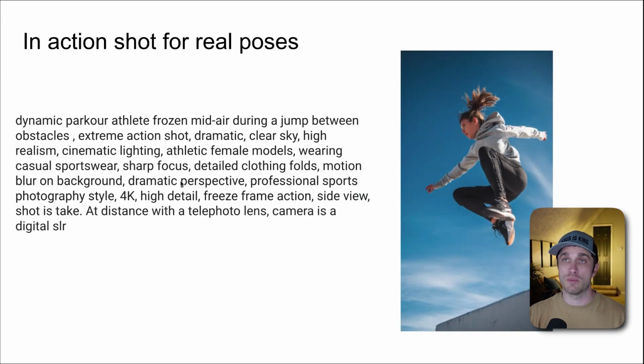This one, dynamic parkour athlete, frozen midair, describing the frozen frame. What do I see in that frozen frame? She's frozen midair, jumping between obstacles. Extreme action shot, okay? High realism, wearing casual sportswear, sharp focus, detailed clothing, motion blur. So I'm describing the specific sequence as if it's frozen in time. Now that you understand the basics, what must go in a prompt, now it's very easy for us to take any reference, any example. Now we can play with it, implement any single pose we want.